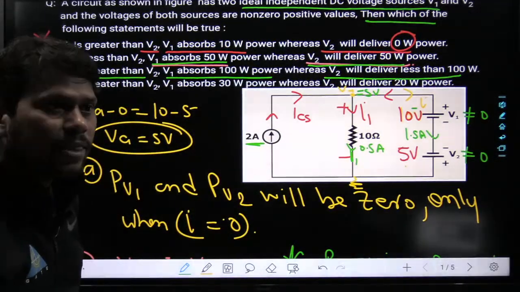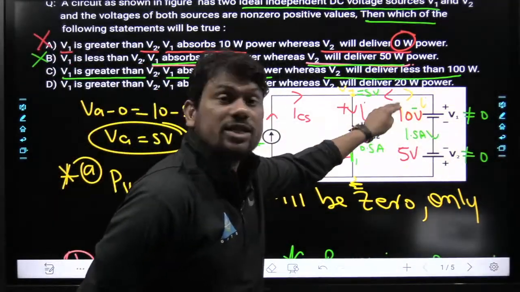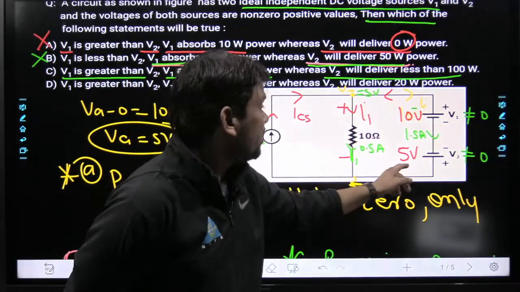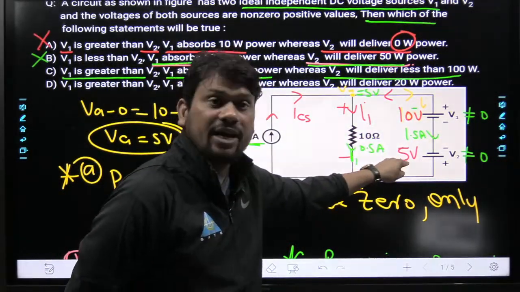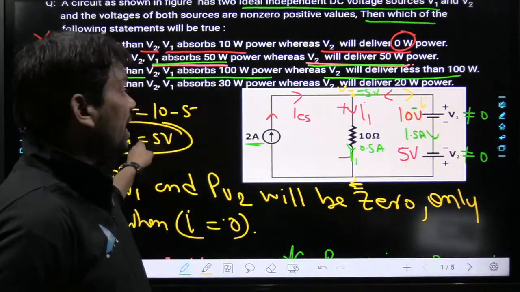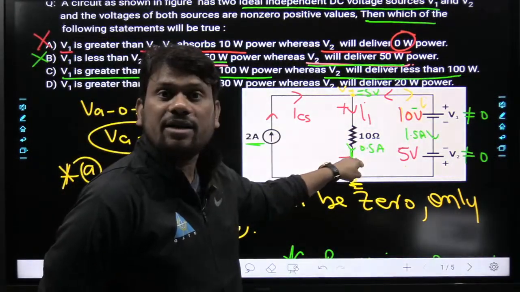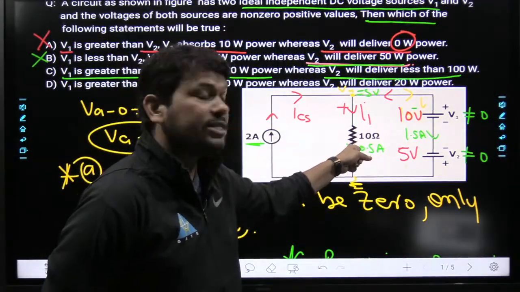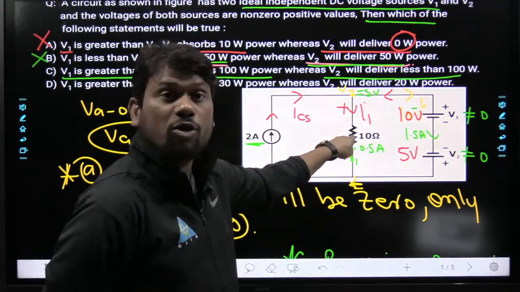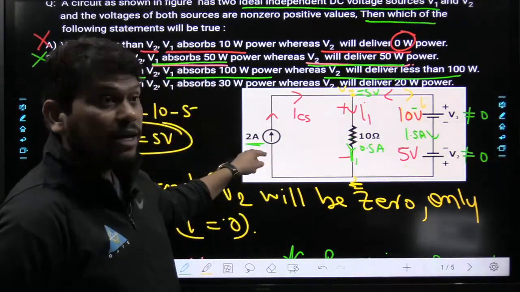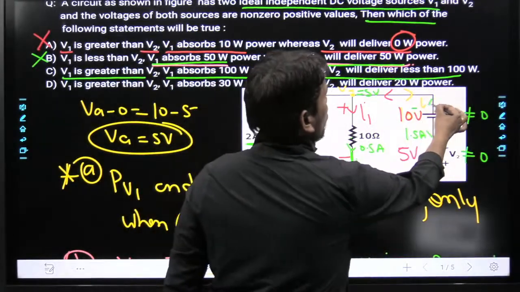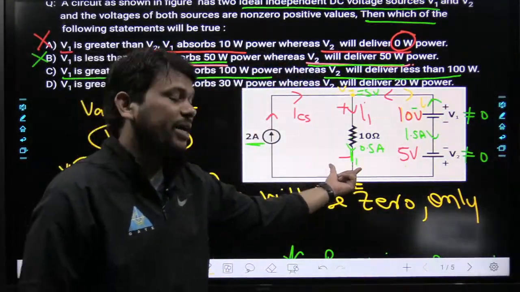This thing is clear. Now let us assume this voltage is somewhat higher, 100, and this is 10 only. Then how much voltage will come here? 90, and 90 by 10 is 9 ampere. Now this current is somewhat higher in comparison to this. In that situation, current will flow in the upward direction to satisfy this current.